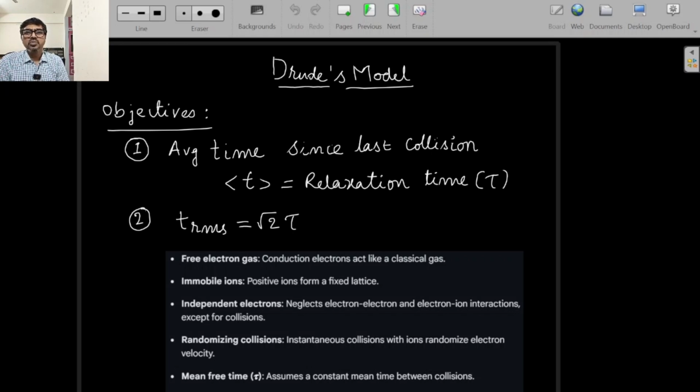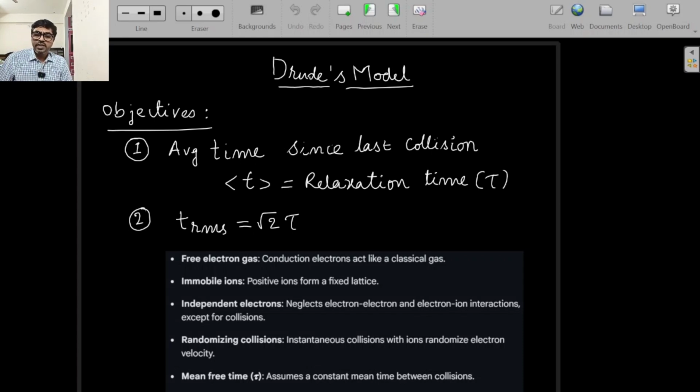Most of the standard books do not give a satisfying explanation as to why they are equal. Suddenly they transition into relaxation time, and that is something that I have observed. So I am going to prove that mathematically, and also the other claim, that the RMS value of time since last collision is going to be root 2 times the mean time. That is also something that I have to prove. So this is going to be mathematically a bit rigorous. Please bear with me. I am sure you will definitely appreciate it.